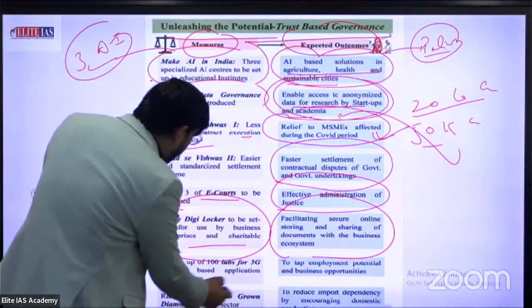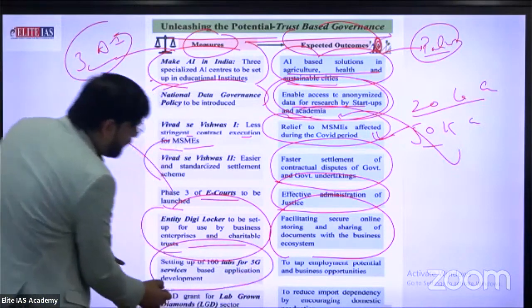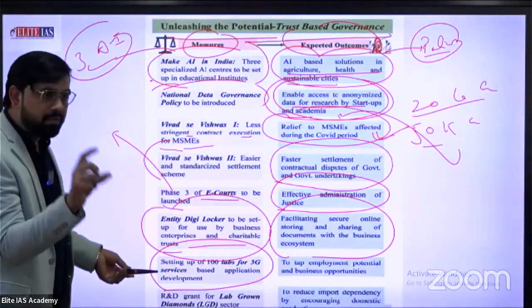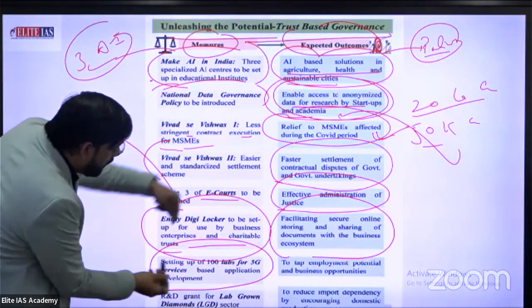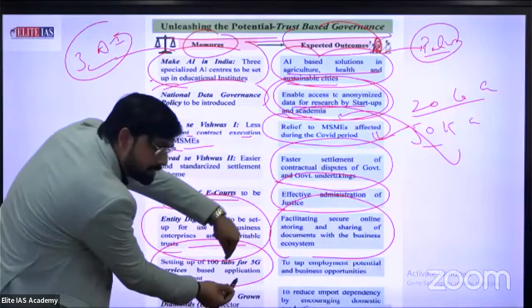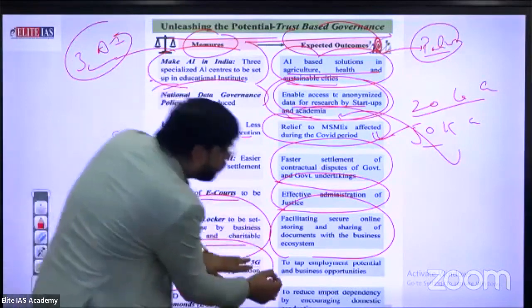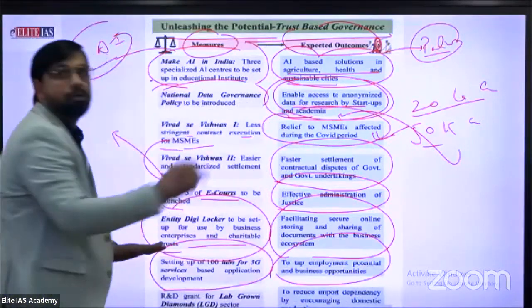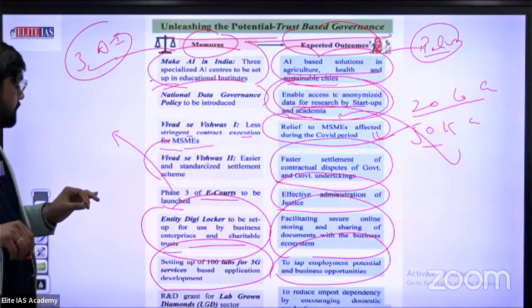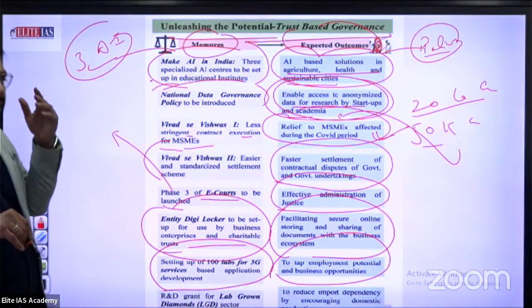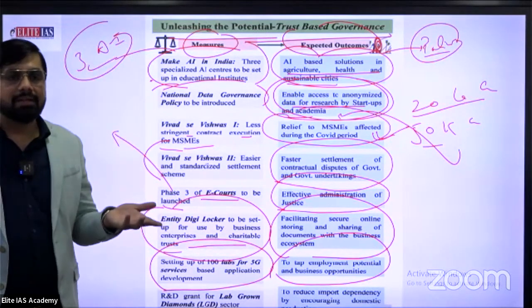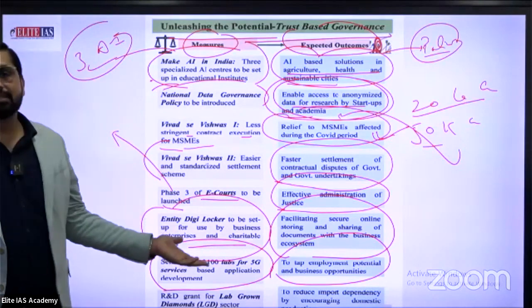Setting up 100 labs for 5G services based on applications. This is a multi-statement based question and this line is very important for you. How many labs? 100 labs, for what? For 5G based services, to tap employment and potential business opportunities, because 90% of businesses depend on connectivity and communication services.